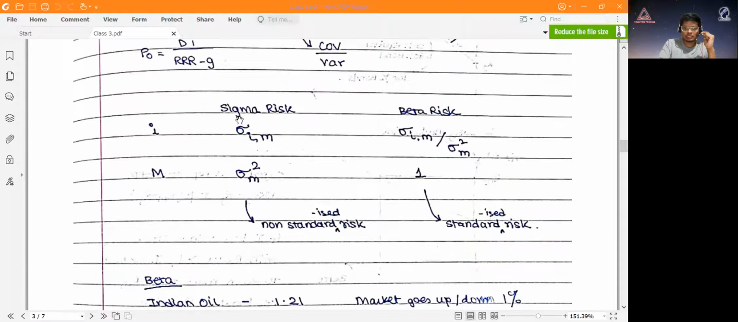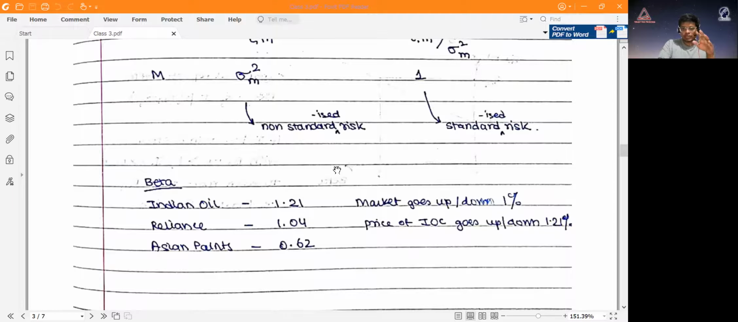So this thing, sigma risk, is called a non-standardized risk. Now what is a non-standardized risk? Let's say 12% is the sigma risk of Indian Oil. That does not tell me much. But when I give you a standardized risk compared to the market portfolio, that gives me a point of comparison that, okay, this is volatile. With 10.2%, you really don't understand if it's volatile or not.